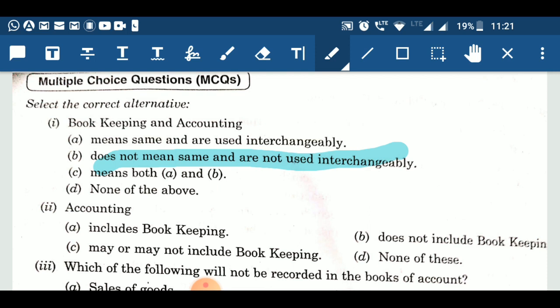Now again, if you remember the definition of accounting, which clearly says that bookkeeping provides base for accounting, or we can say accounting involves all the steps which are there in bookkeeping. Hence, accounting includes bookkeeping. Therefore, option A is correct.